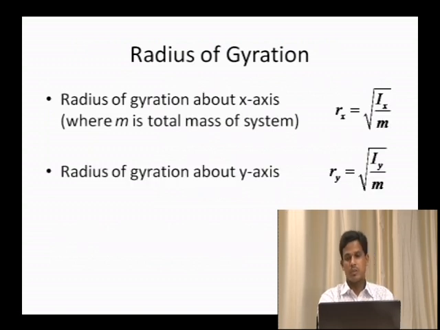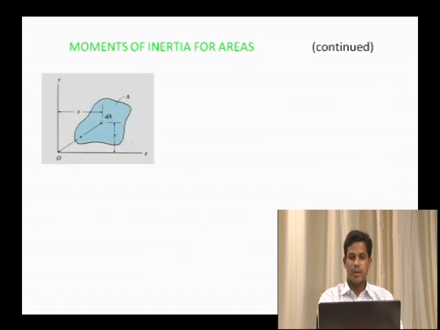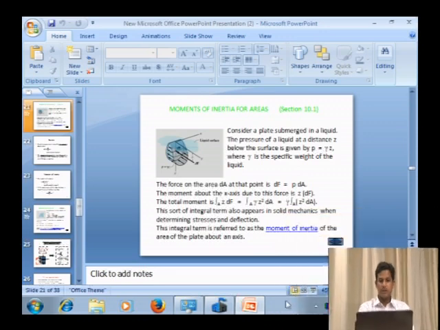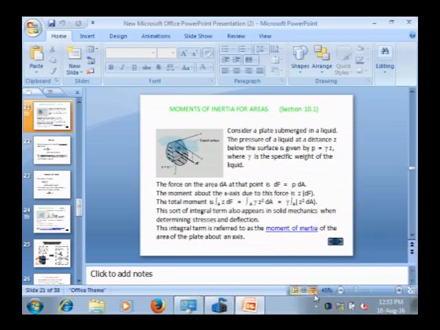So I already told that Rx is the square root of Ix divided by M, and Ry is the root of Iy divided by M. So in this class we have studied the theory: what is the meaning of the centroid, the center of gravity, and I discussed the center of the mass, and we discussed the meaning of the moment of inertia.